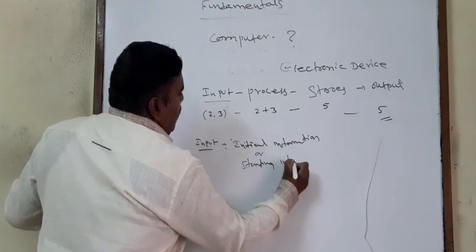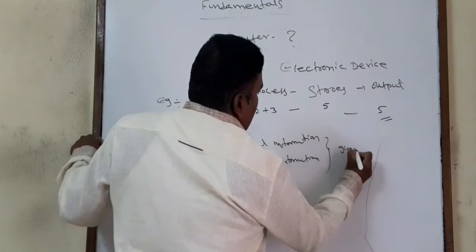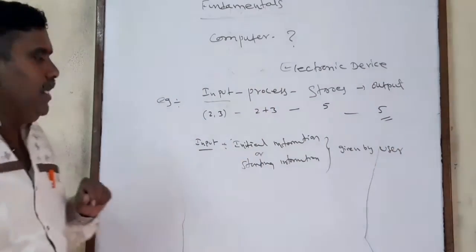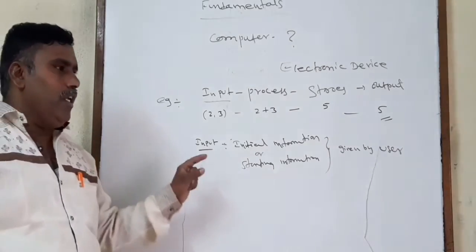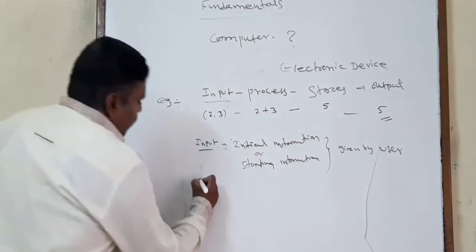And that initial or starting information is given by whom? The user. So according to a computer or electronic device, input is the initial or starting information given by the user.